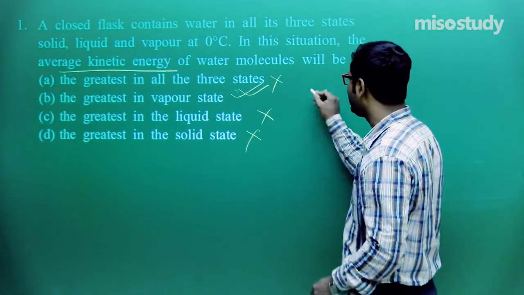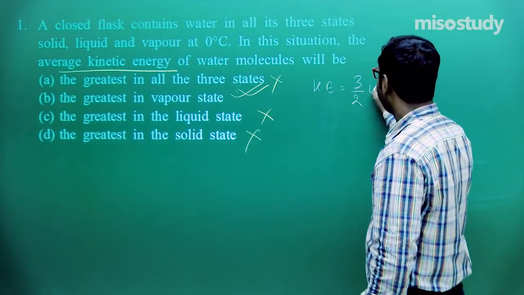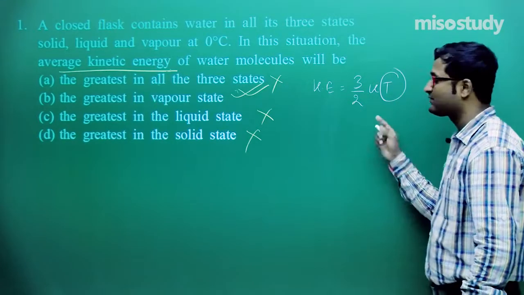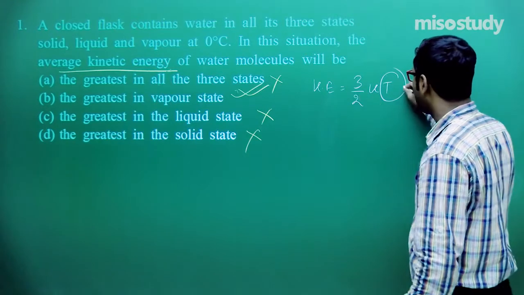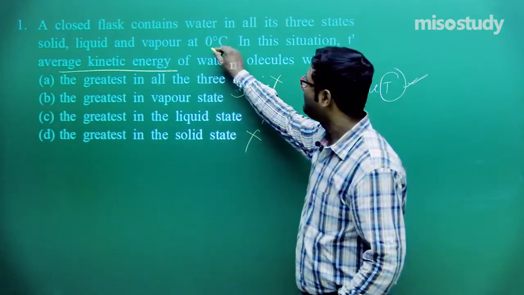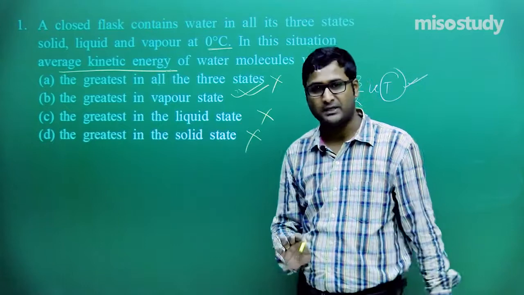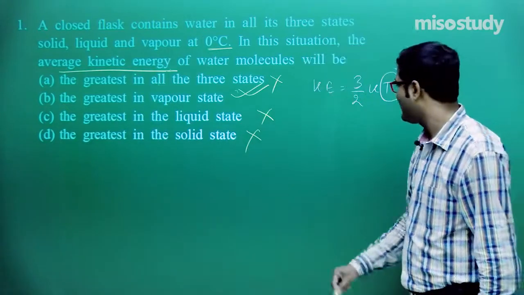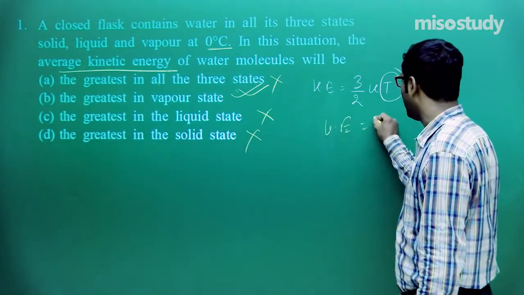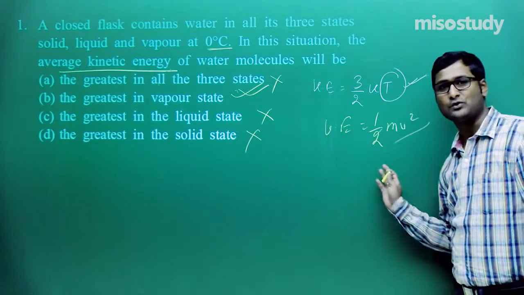I am not going to discuss this question in terms of temperature. Do you remember the formula, kinetic energy equals 3/2 kT? This k is the Boltzmann constant. Because the temperature mentioned here has not changed, there is no impact of temperature in this case. So here I am applying the formula kinetic energy equals half mv square, in terms of velocity.